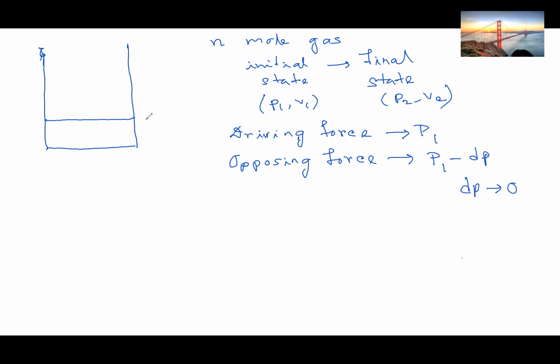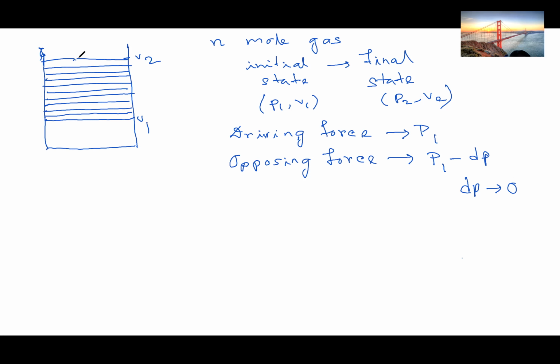Suppose this was V1 and suppose this is V2. This will not be just a one-step process. It will occur in an infinite number of steps.